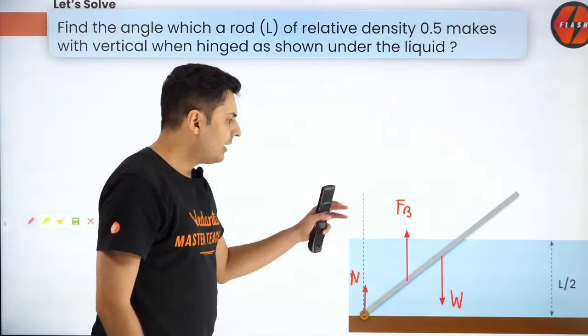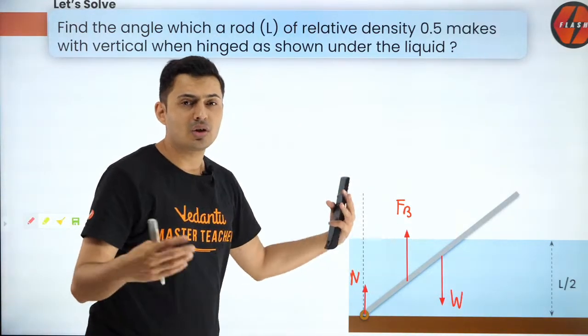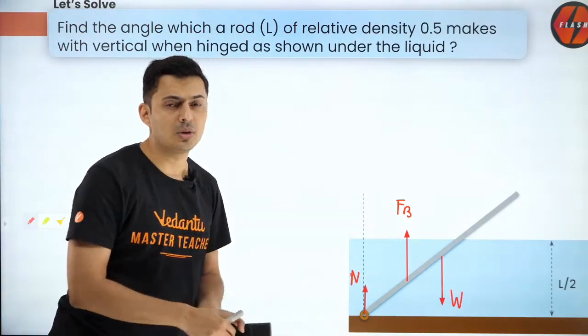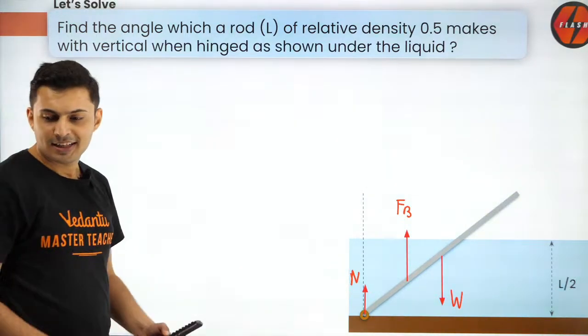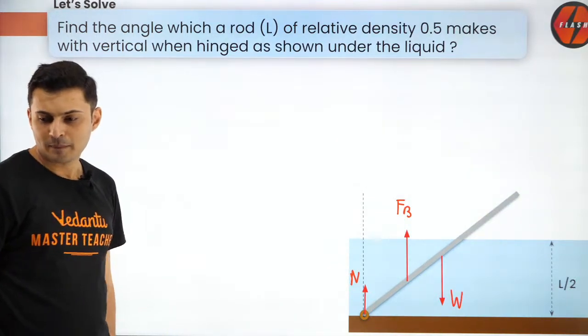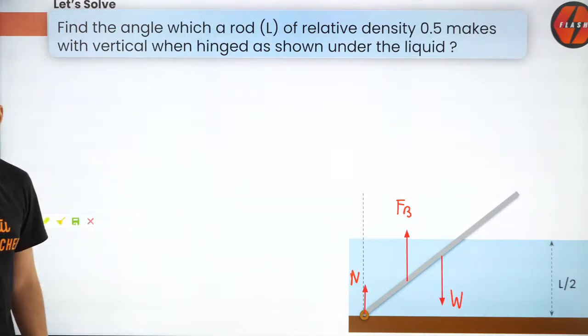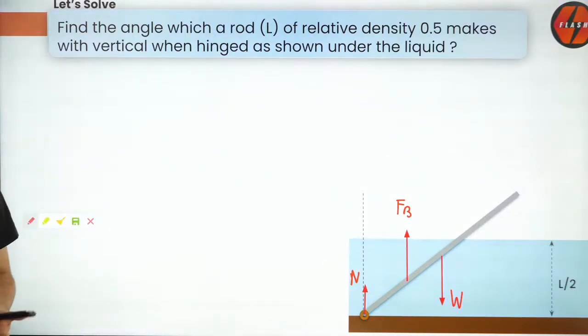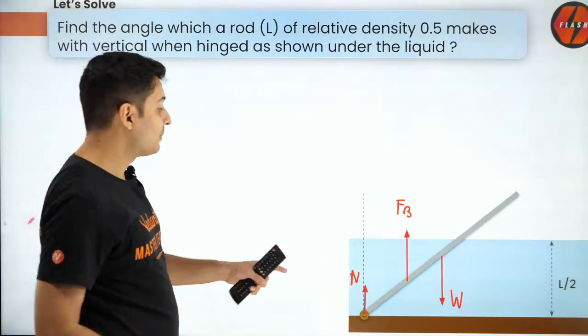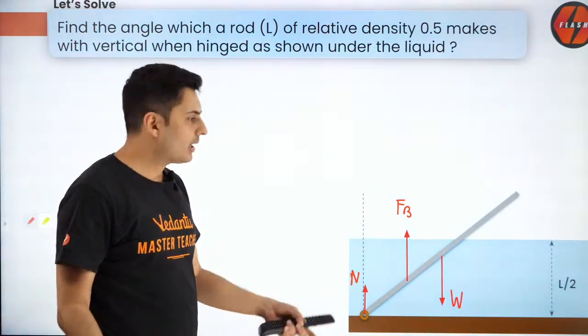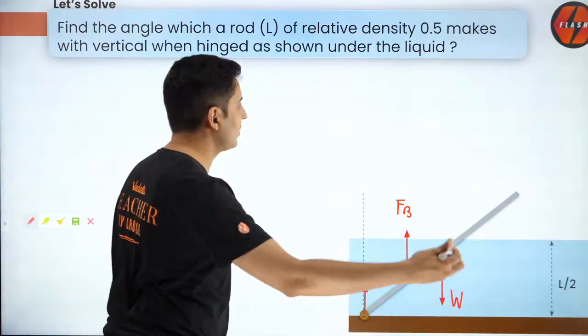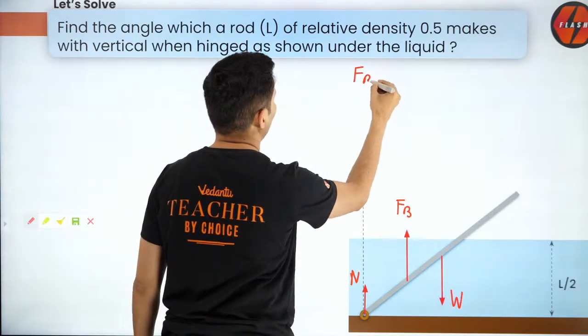Now, should I balance the forces or should I balance the torque? Which method do you guys suggest? Torque? Yes, because I don't know the value of normal. So let's do it by torque. Now for torque, I first of all need to know the value of the forces. So let's just figure out what is the value of buoyant force.